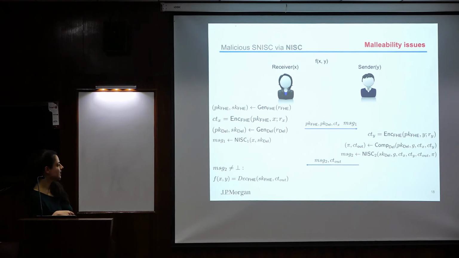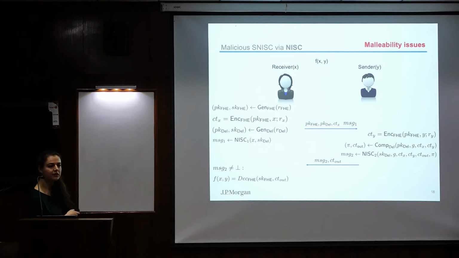Because if we change the input of the sender to be correlated with the input X, then when we simulate, we'll have an issue. So we really need to extract the input Y of the sender. And in this protocol that I'm showing you, there's no way to extract Y. We're just generating a ciphertext of Y, so we cannot really extract from here.